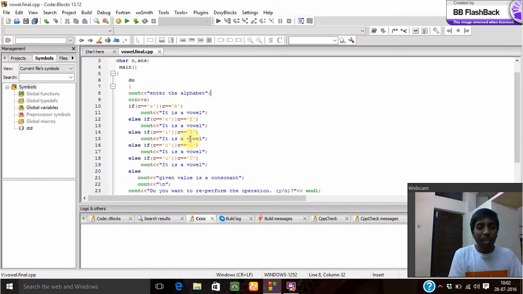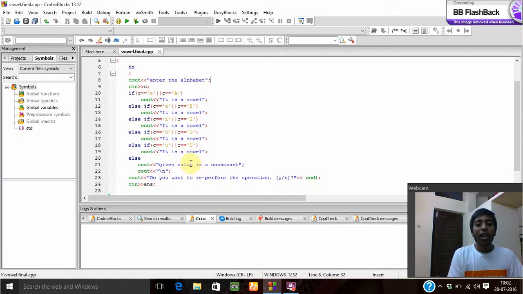The user may give A, E, I, O, U in lowercase or uppercase letters, and then it will display that it is a vowel. If he gives any other alphabet, it will display that the given value is consonant. And \n is used to create a next line, that is, a new line.